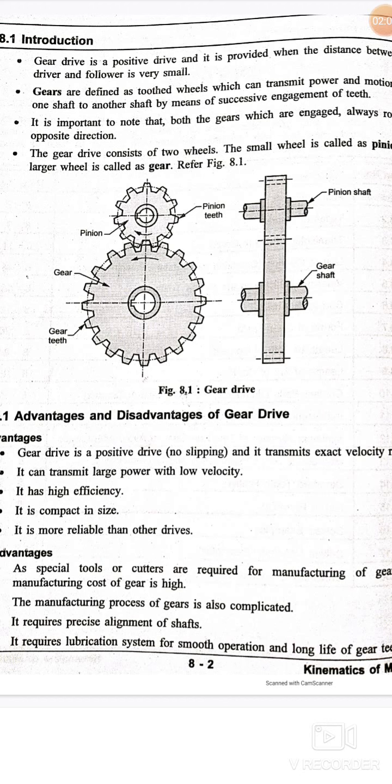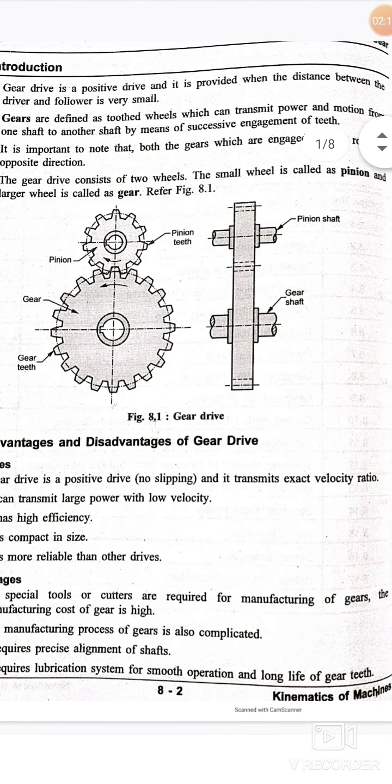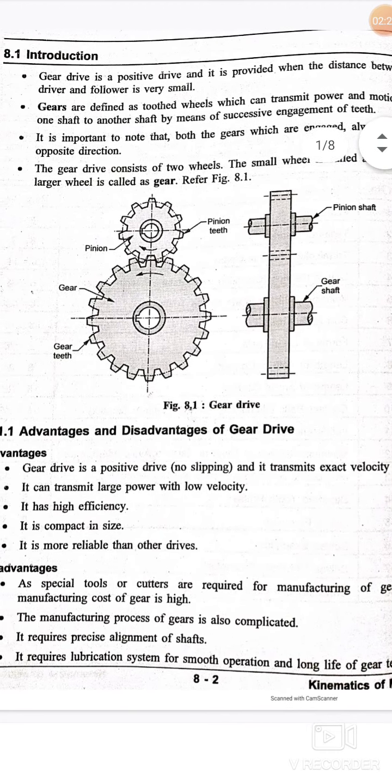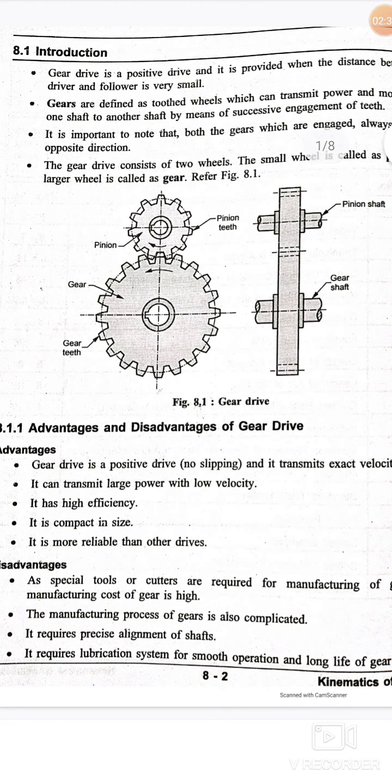The small wheel is known as the pinion, and the bigger one is known as the gear. The toothed element on its periphery is used to transmit the motion between the two shafts, where, as I told you, the distance between the shafts is too small.